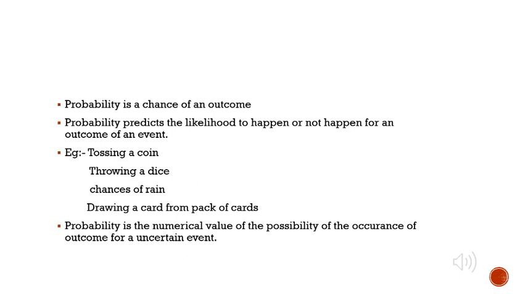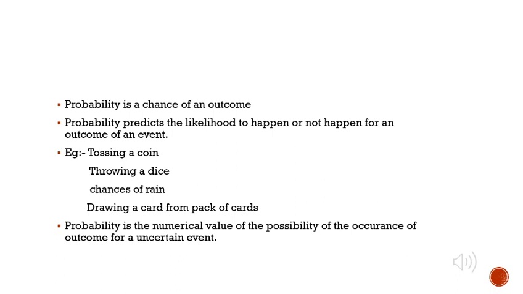For example, it can be tossing a coin. When we toss a coin, it can be head or tail. We can't predict it before tossing the coin. The other example can be throwing a dice. A dice has 6 faces, so any face can come when we throw a dice. And chances of rain, drawing a card from a pack of cards.